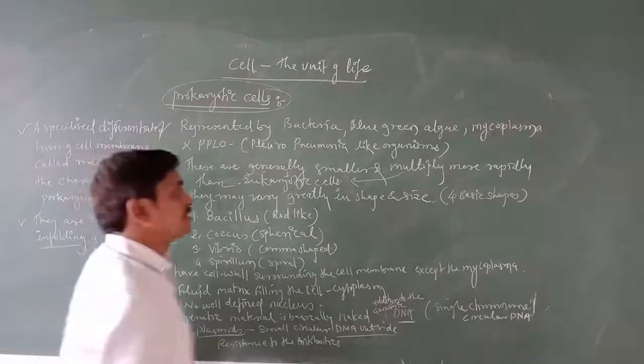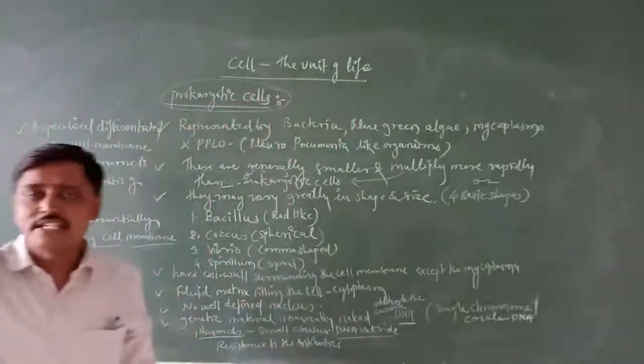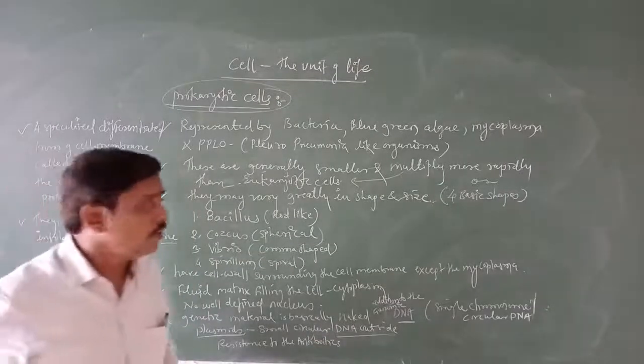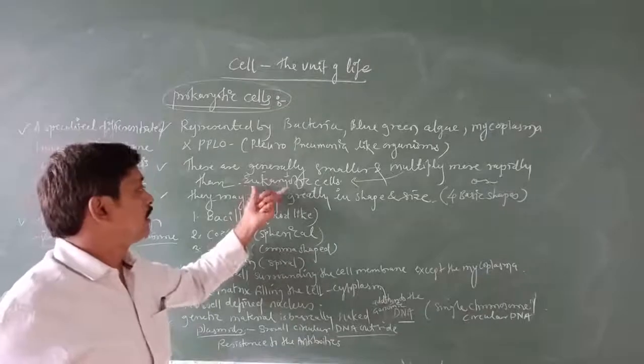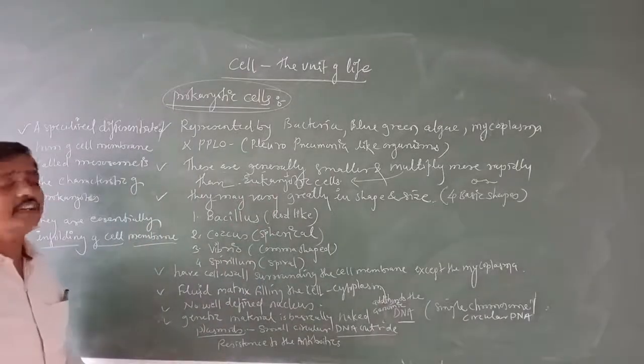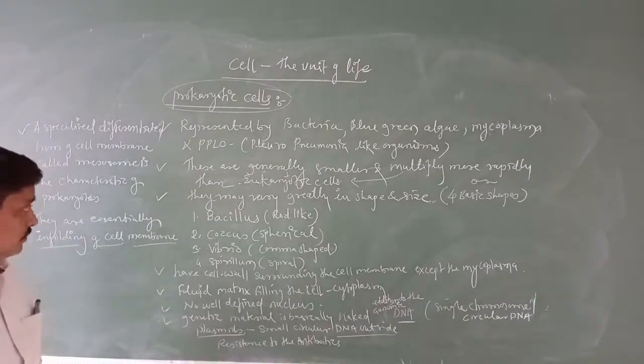More rapidly in the sense they multiply 1 to 2, 2 to 4, 4 to 8, 8 to 16, 16 to 32, 32 to 64; likewise they multiply more rapidly when compared with eukaryotic cells. This is the second basic character of prokaryotic cells.